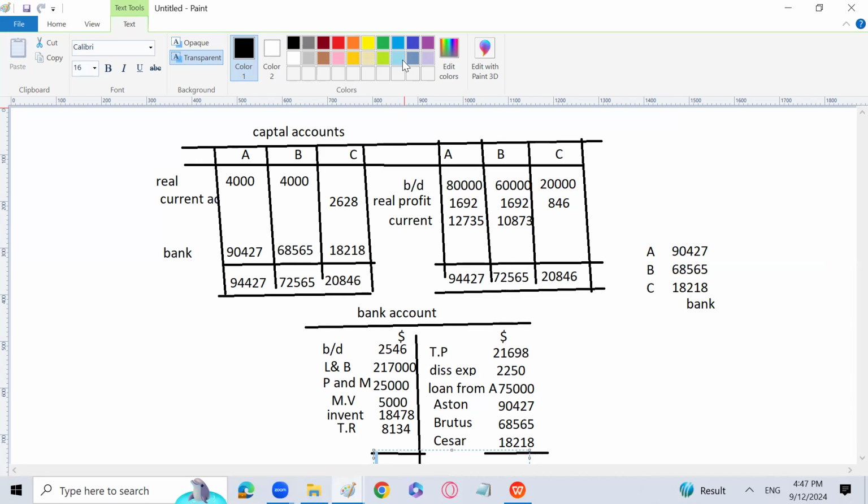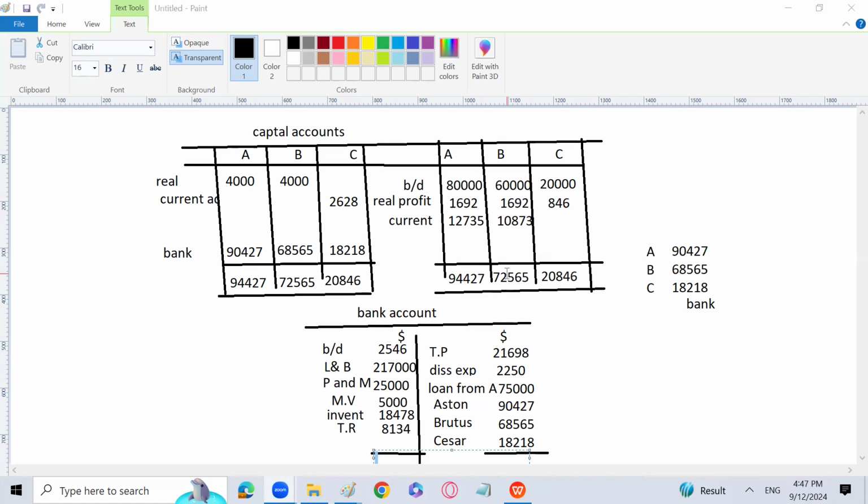Let's see the 94427, bank 20578. This is wrong, I am telling it is wrong.